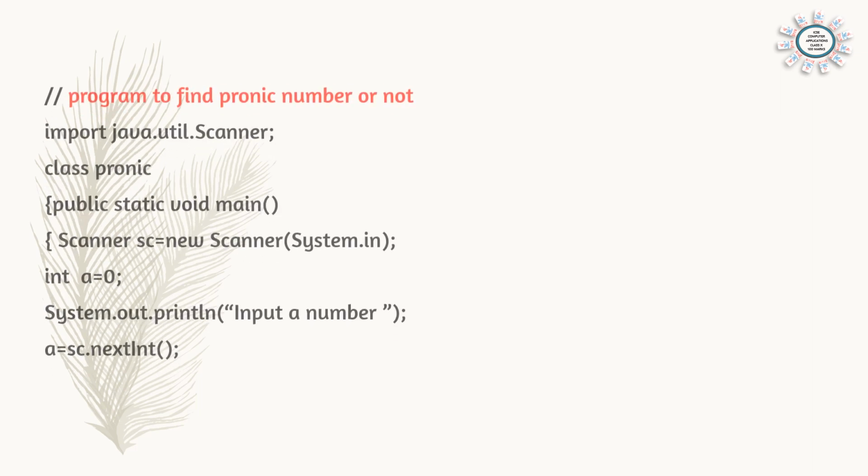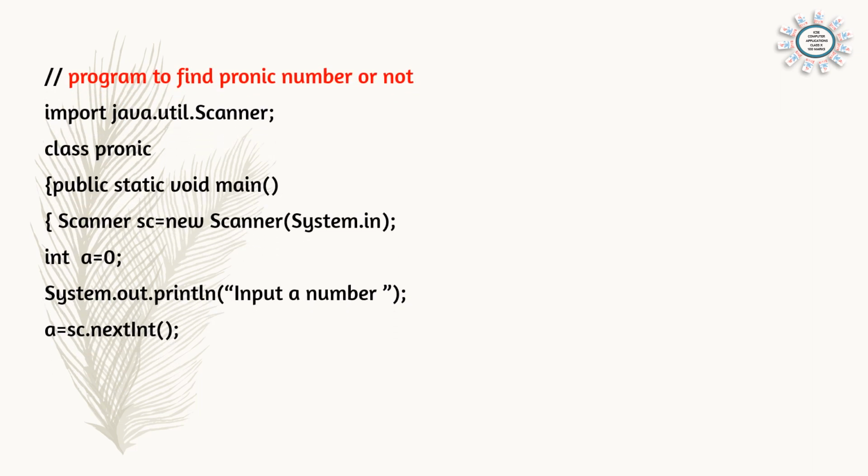Now we can start writing the program. Write the first 4 lines and comment: program to find pronic number or not, and import Java class pronic. We can say public static and the Scanner class, and then declare the variable int a is equal to 0 for accepting the number. So here input a number and a is equal to sc.nextInt.